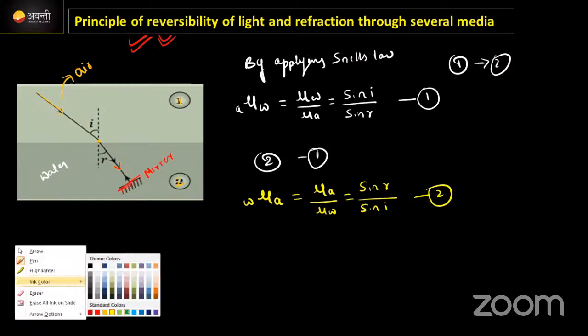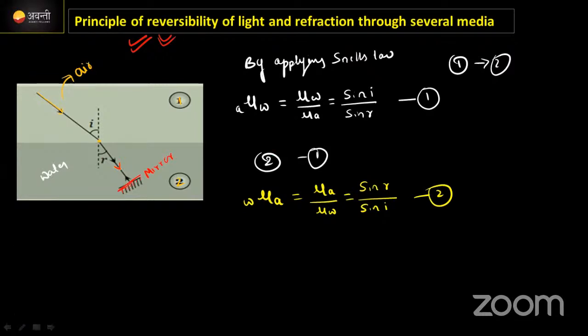ये दोनों इक्वेशन को मल्टीप्लाई कर देता हूं, left hand side and as well as right hand side. To write in a short way, I'm going to take the refractive index, this two. Okay, multiplying equation 1 and 2.